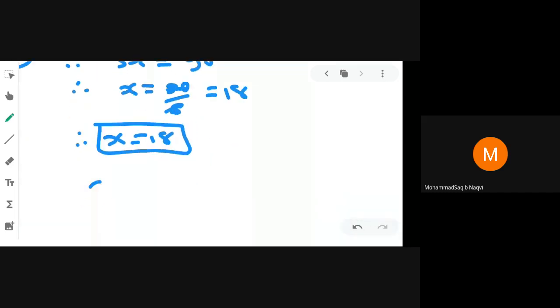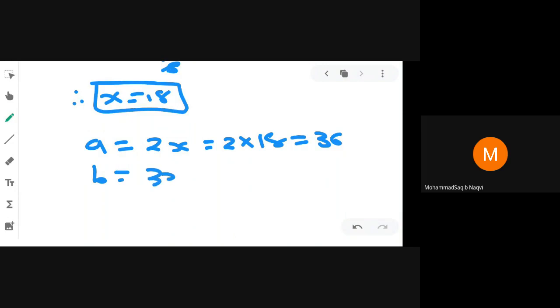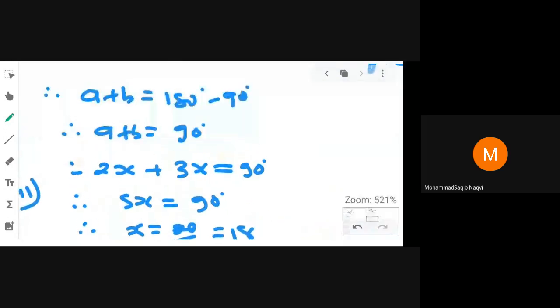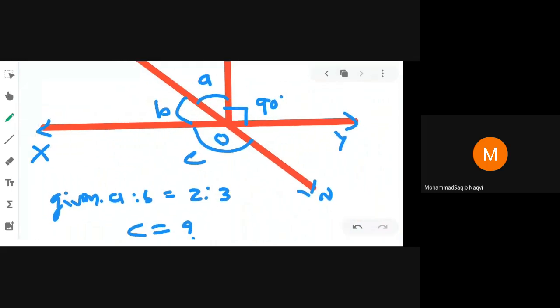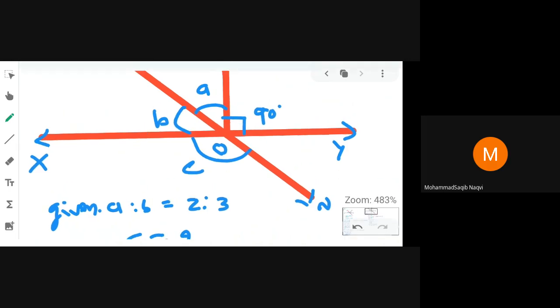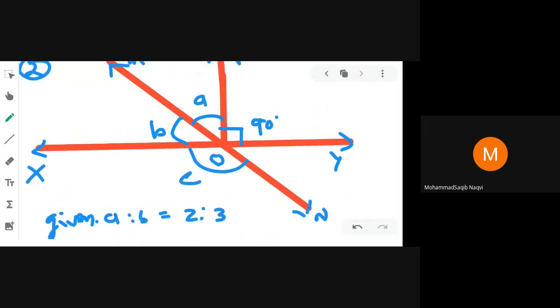If x is equal to 18, then angle A is equal to 2x, which means 2 into 18, which is 36. B is equal to 3x, which means 3 into 18, equal to 54 degrees. So we get angle A and angle B as 36 degrees and 54 degrees. But we have to find angle C. Now how can you find angle C?